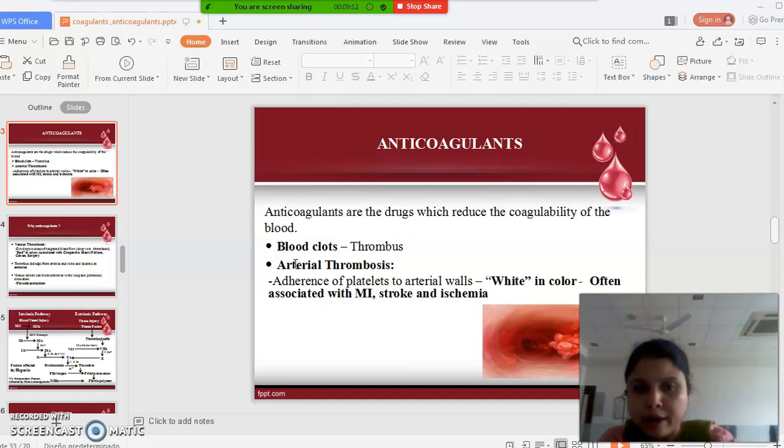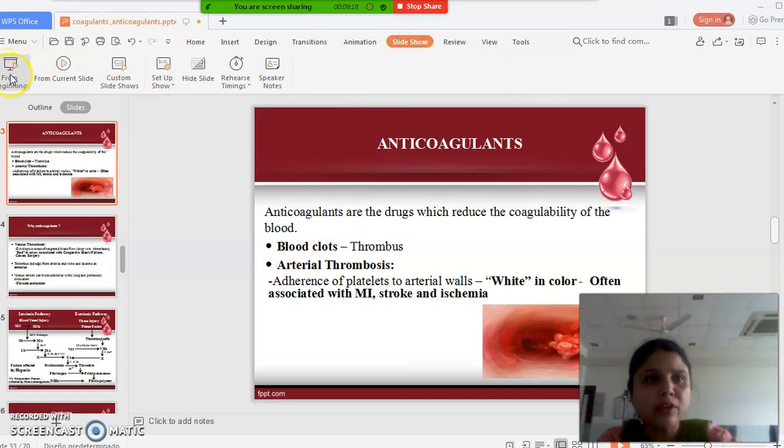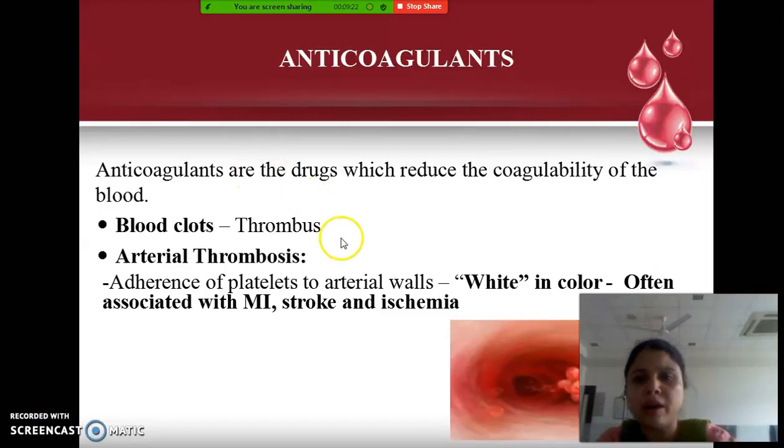So what is arterial thrombosis? It is the adherence of platelets to arterial walls. Whenever the platelets get adhered to the arterial wall, it is called thrombosis, and it is usually white in color. It is generally associated with myocardial infarction, stroke and ischemia.